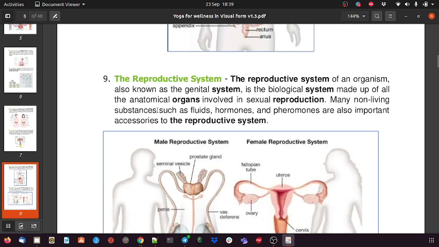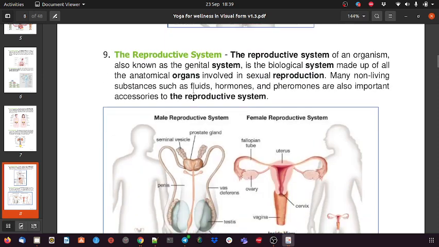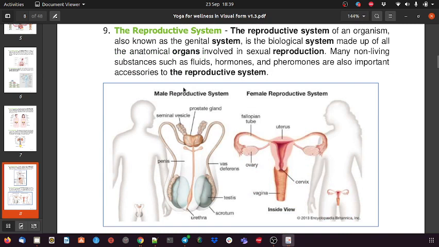Then we have the reproductive system. This is basically a biological system which is needed to reproduce the same kind of species.